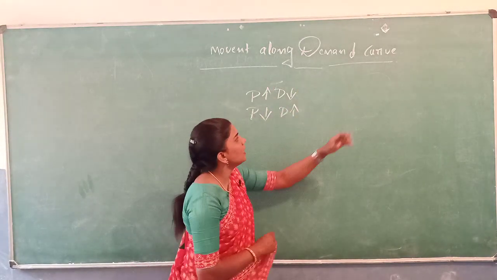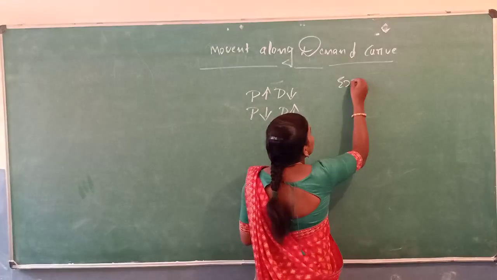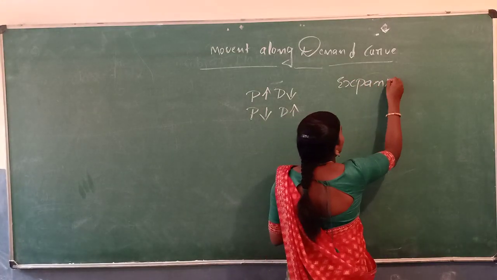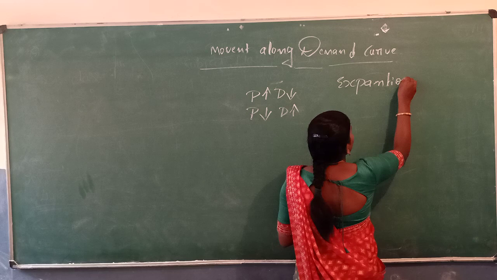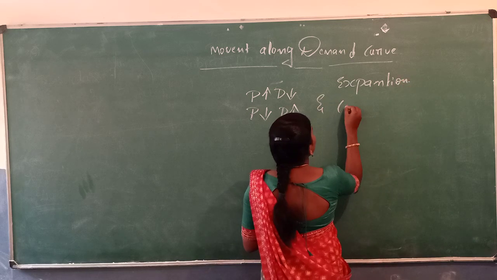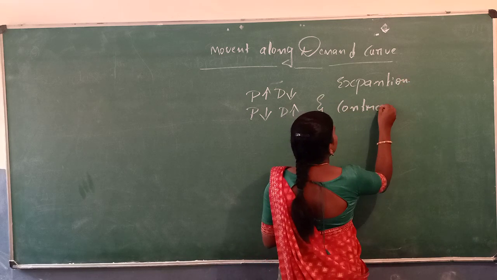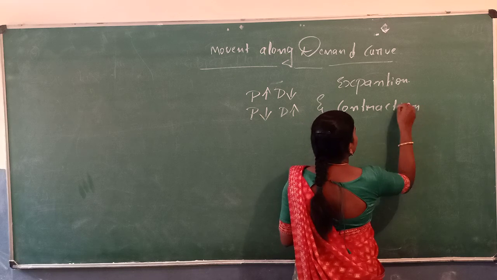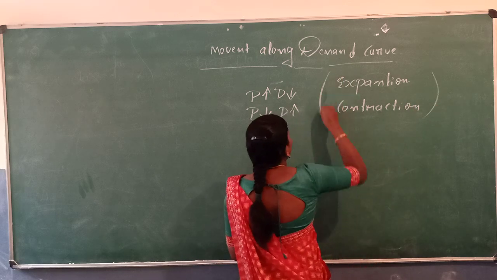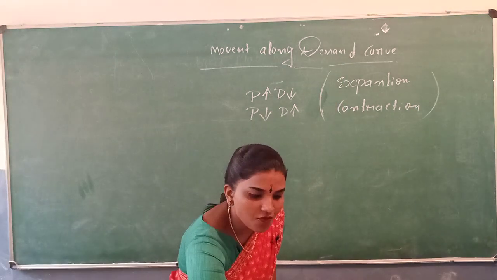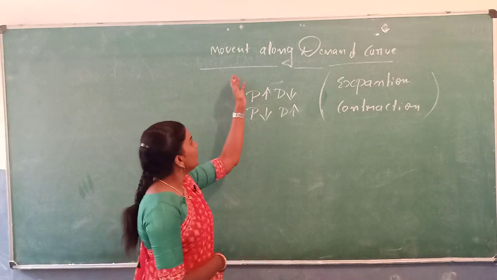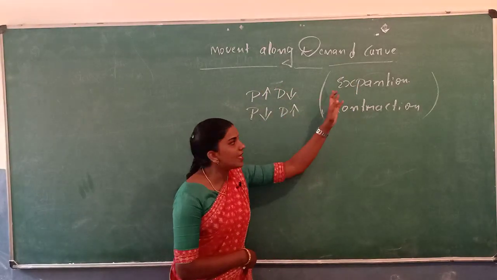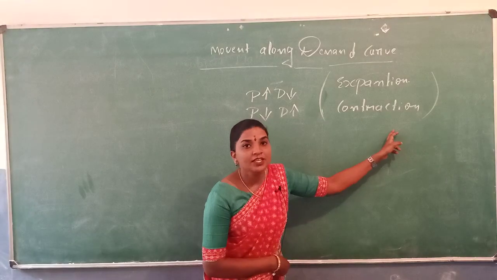Movement along demand curve is also known as expansion and contraction of demand curve. The movement along demand curve is also known as the expansion and contraction of the demand curve.